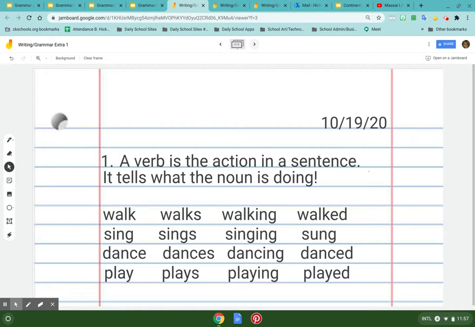Play, plays, playing, played. And it's so important that when you look at a sentence and somebody goes, what's the nouns in the sentence? You can pick them all out. You can look and see what the verb is doing. Is it doing it right now? Is it doing it in the past? So those are the big 3, your noun, your adjective, and your verb that we've studied so far.